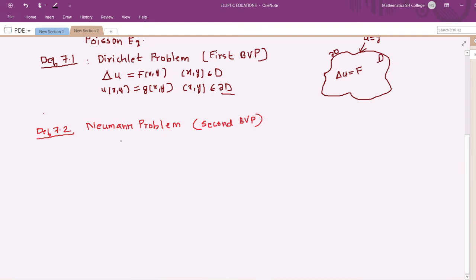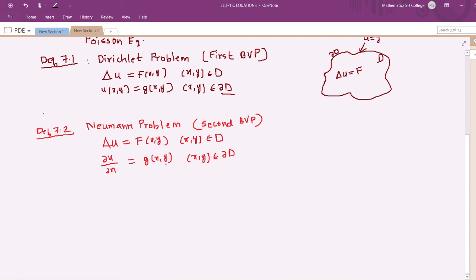So here the problem is to find a function u such that it satisfies delta u equal to f of xy, the Poisson equation, inside D, and the next condition is that dou u by dou n is equal to g of xy, where xy is in the boundary of D. So on the boundary it is given that dou u by dou n takes the value g of xy. Here f and g are also given functions.